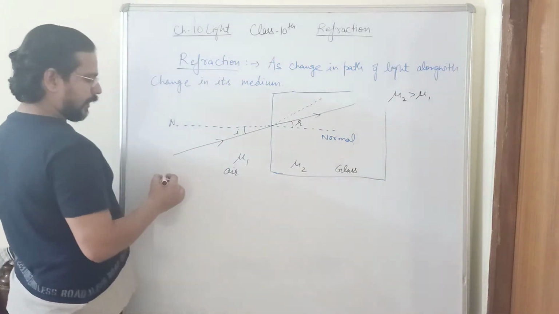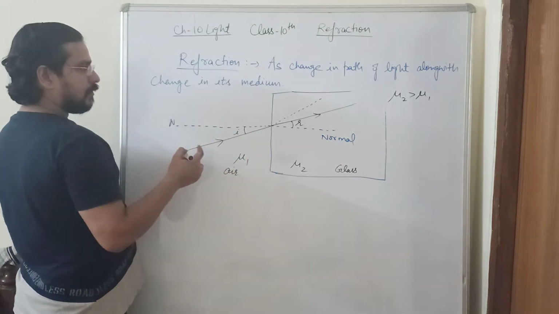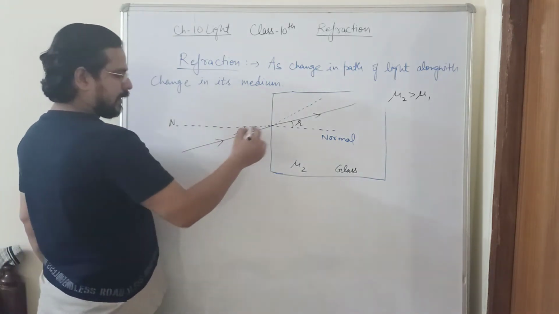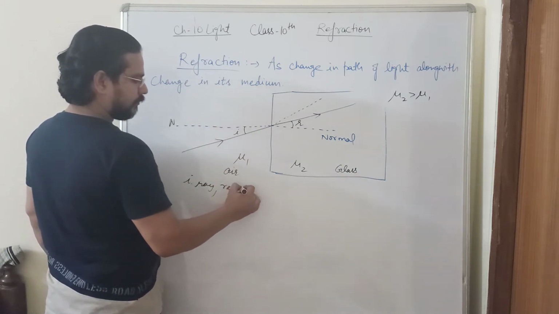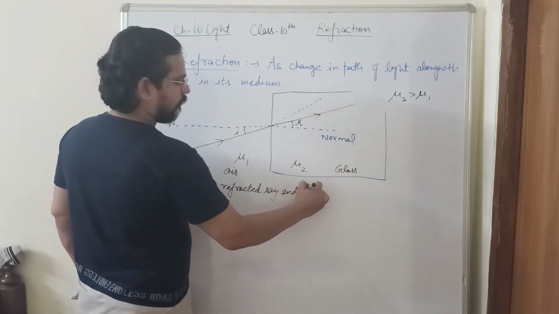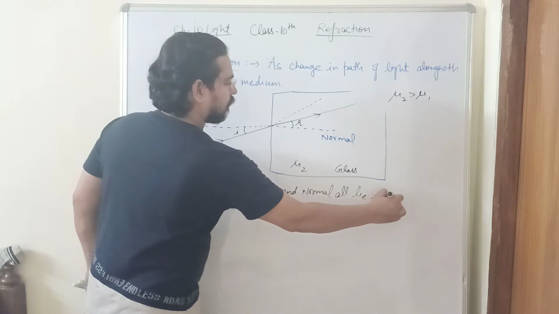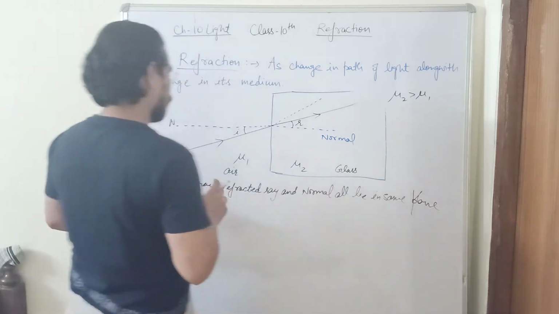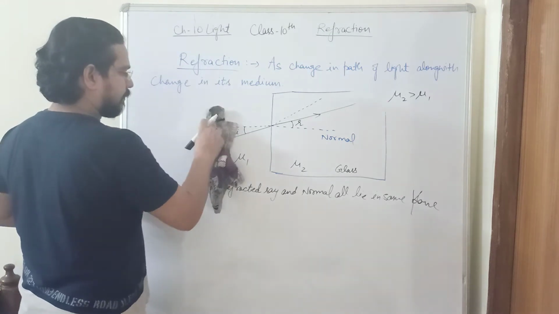So there are two laws of refraction. The first law, which was the second law of reflection, is known as the first law of refraction. The first law states that the incident ray, refracted ray, and normal all lie in the same plane. The second law is very important and very interesting. It also has its mathematical explanation.